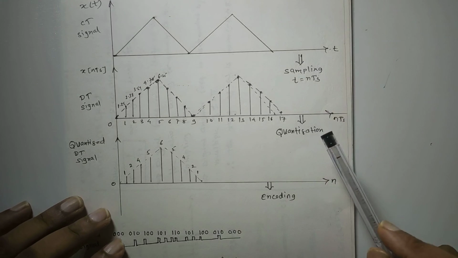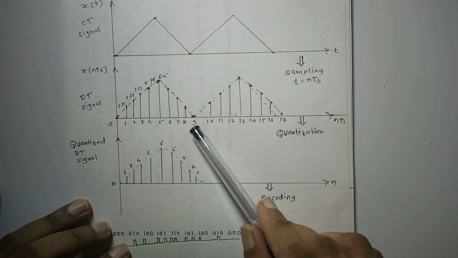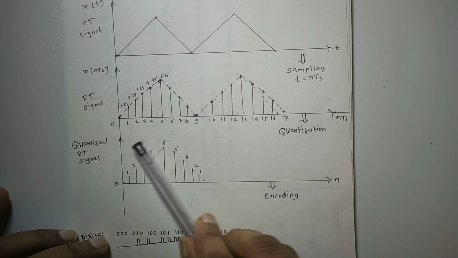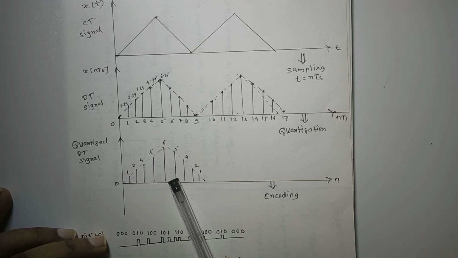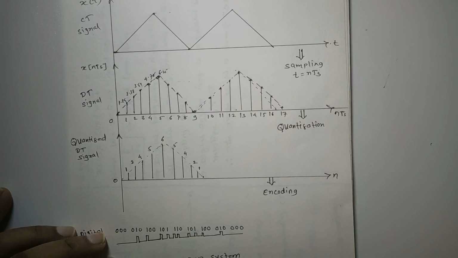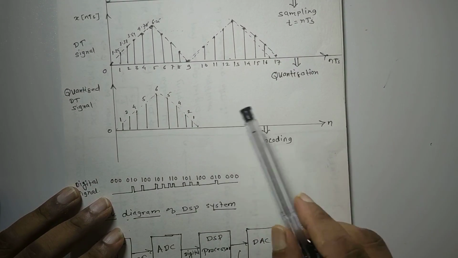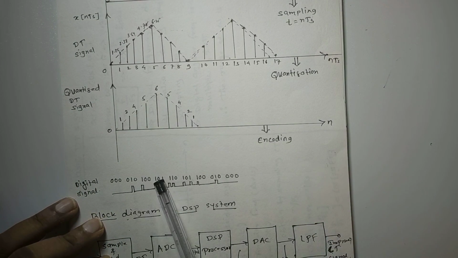Okay, so this is what we call the quantization process. Therefore we say these are quantized discrete time signals. Still it is a discrete time signal, it is a quantized discrete time signal. And then the output of this quantization will be given to the encoder.